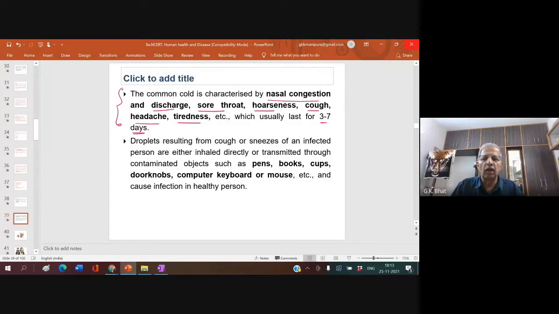You know, there is always a saying. Have you heard this saying? The saying is that if you suffer from common cold and you go to the doctor, you will get cured within a week. If you remain at home without going to the doctor, it will get cured within 3 to 7 days. What is the difference? If you go to the doctor, it will be cured in a week. If you stay at home, it will be cured in 7 days. What does it mean?